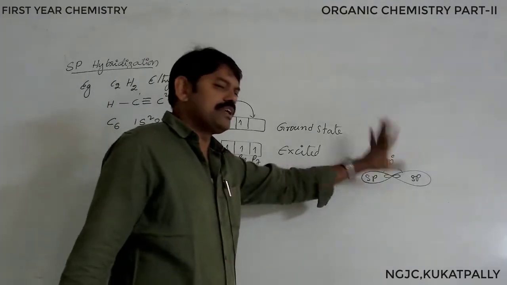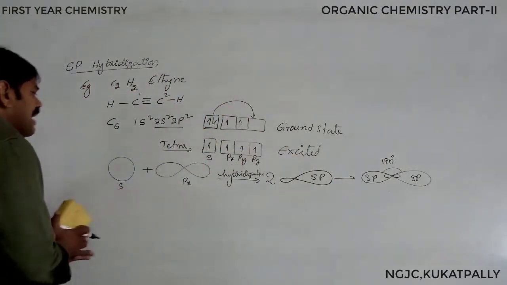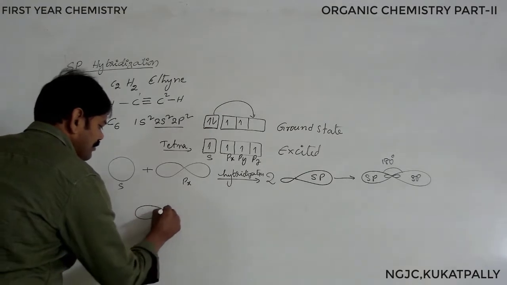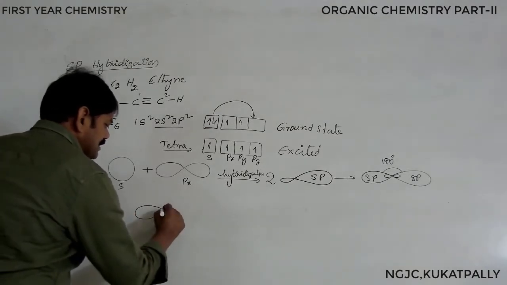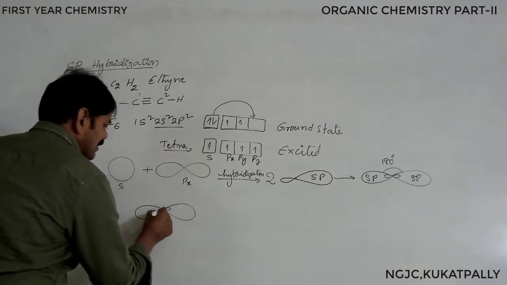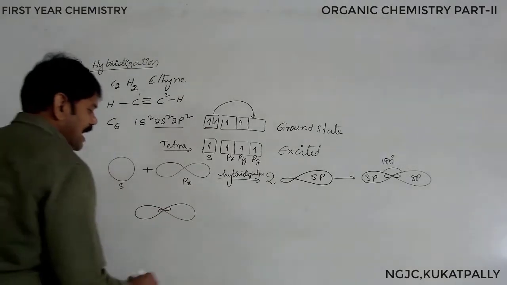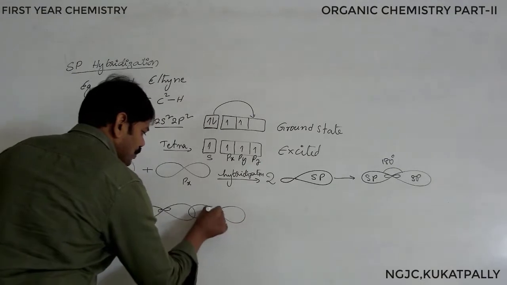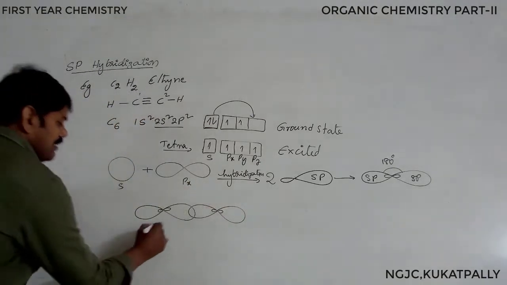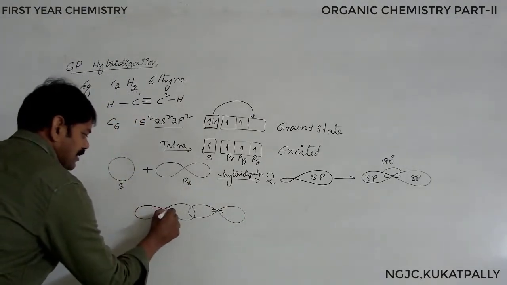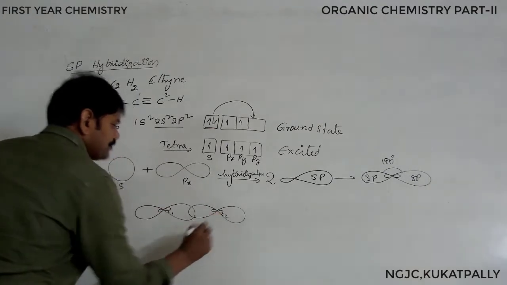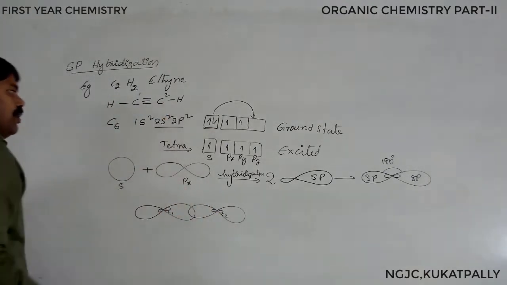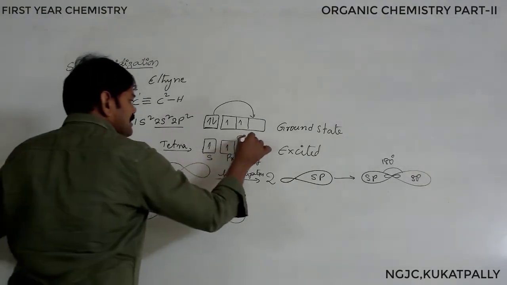Now after that, one carbon atom from the left side, another carbon atom from the right side, I am showing you. This is C1, this is C2. First carbon, second carbon.